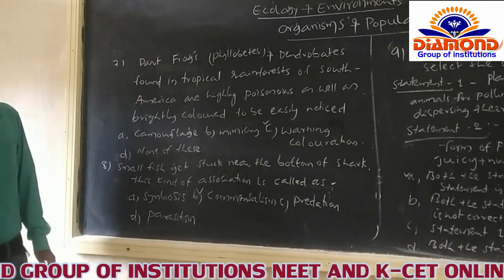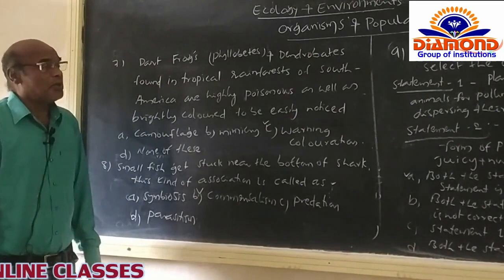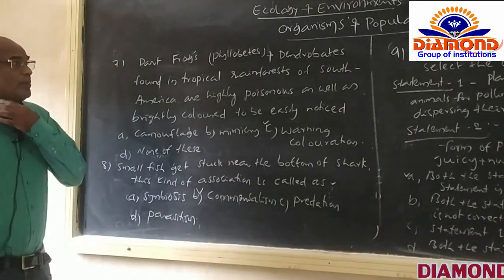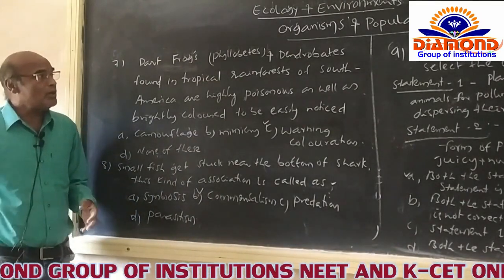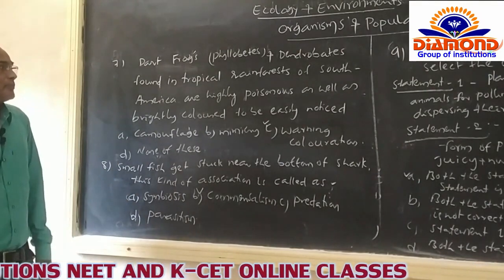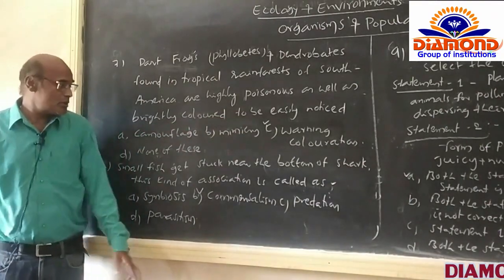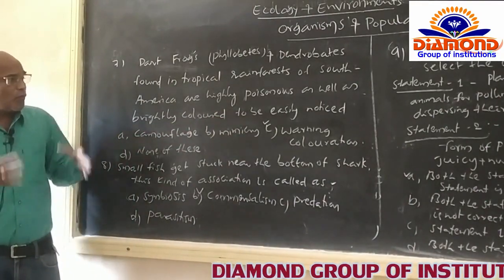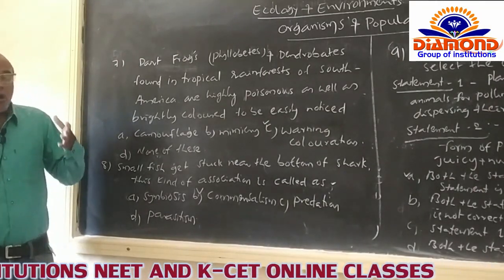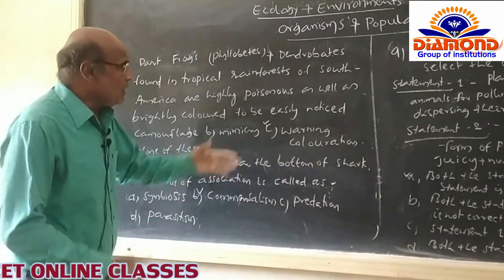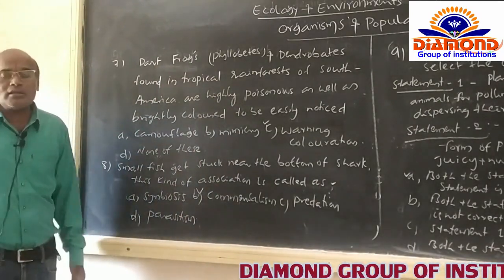Here, next question. Dart frogs, particularly examples of Phyllobates and Dendrobates, are popularly named as the poisonous frogs, which are confined to the tropical rainforest of South America. They are highly poisonous as well as brightly colored to be easily noticed. And of course here, four options are given to this question. Which of the options is explaining the nature of the bright coloration and why they are developing the poison in their bodies?